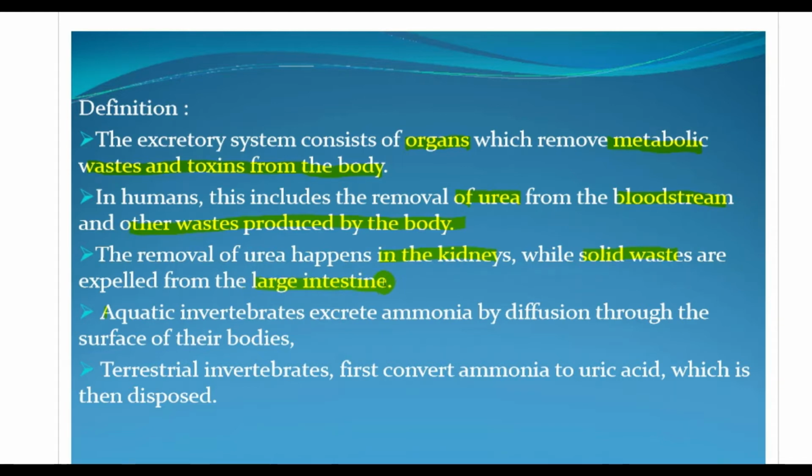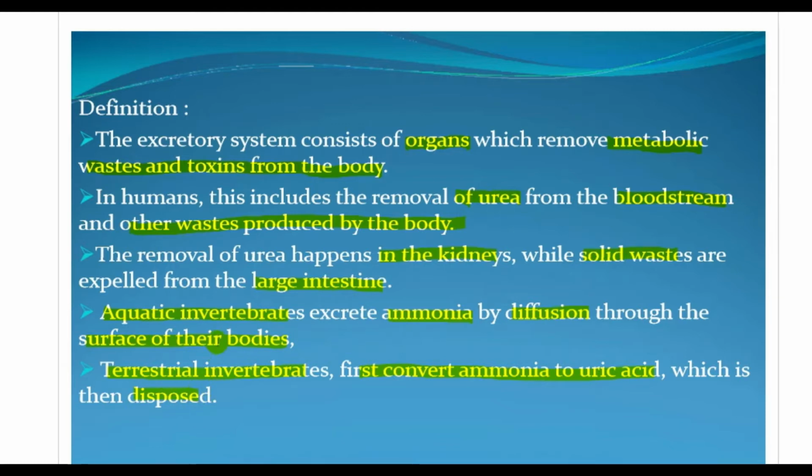Okay, and now humans are vertebrates, right? So we'll talk about invertebrates. So in aquatic invertebrates, what happens? Aquatic invertebrates excrete ammonia by diffusion through the surface of their bodies. So diffusion removes the ammonia from the aquatic invertebrates through the surface of their body. And in terrestrial invertebrates, how is it removed? First, this ammonia is converted to uric acid, which is then disposed of.